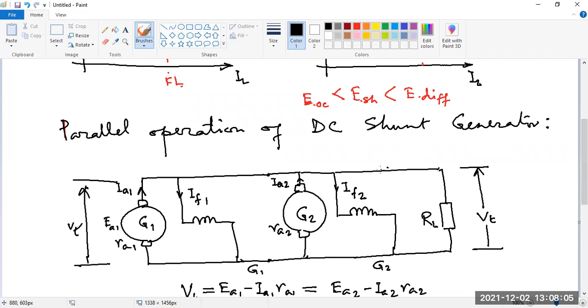What is the net current through the load? IA1 plus IA2 minus IF1 minus IF2.